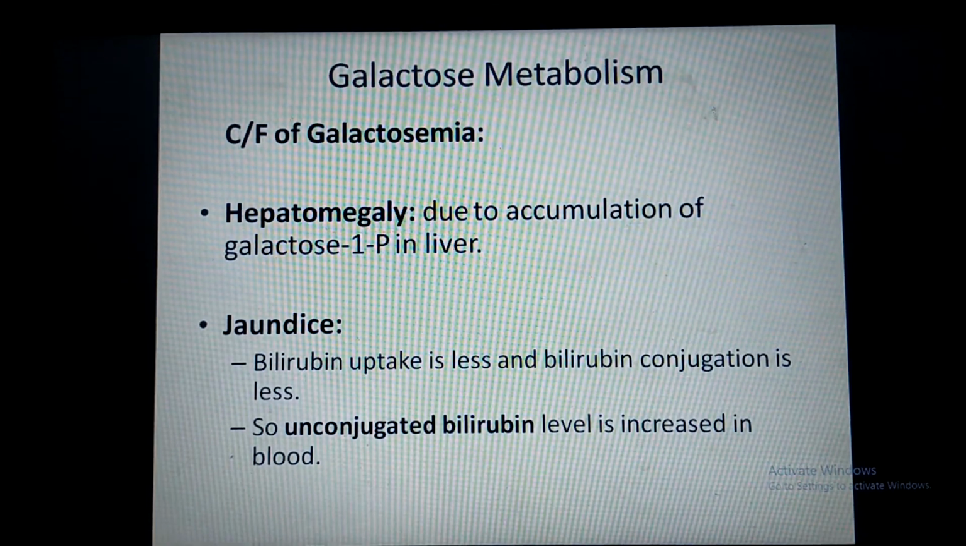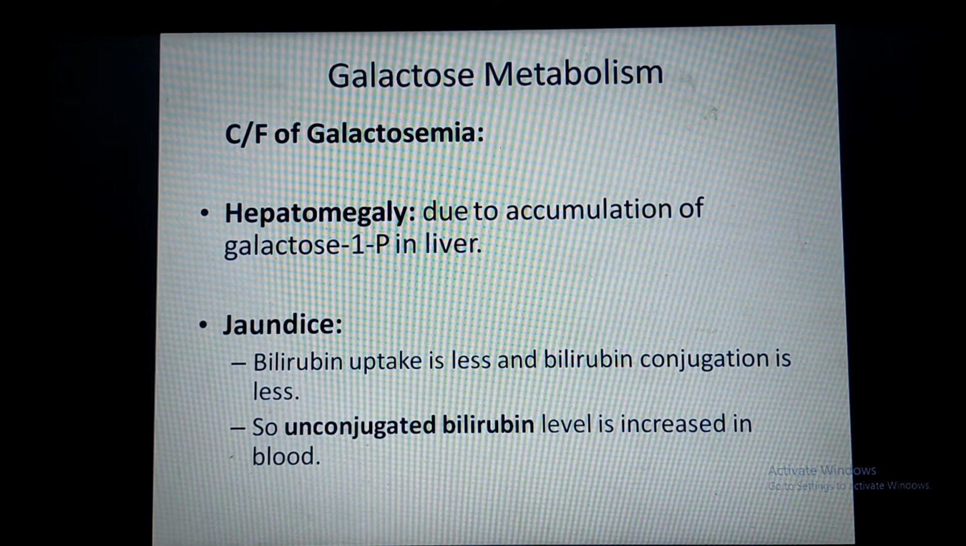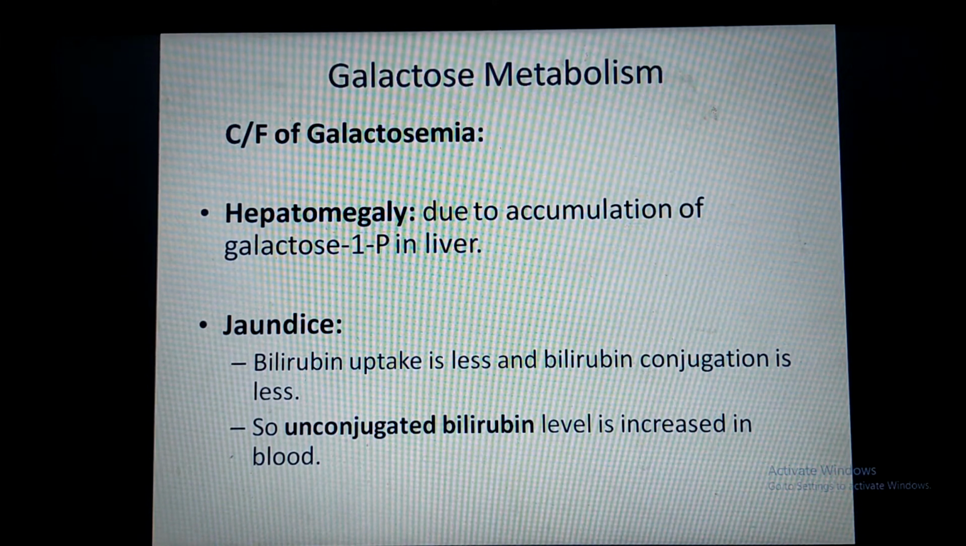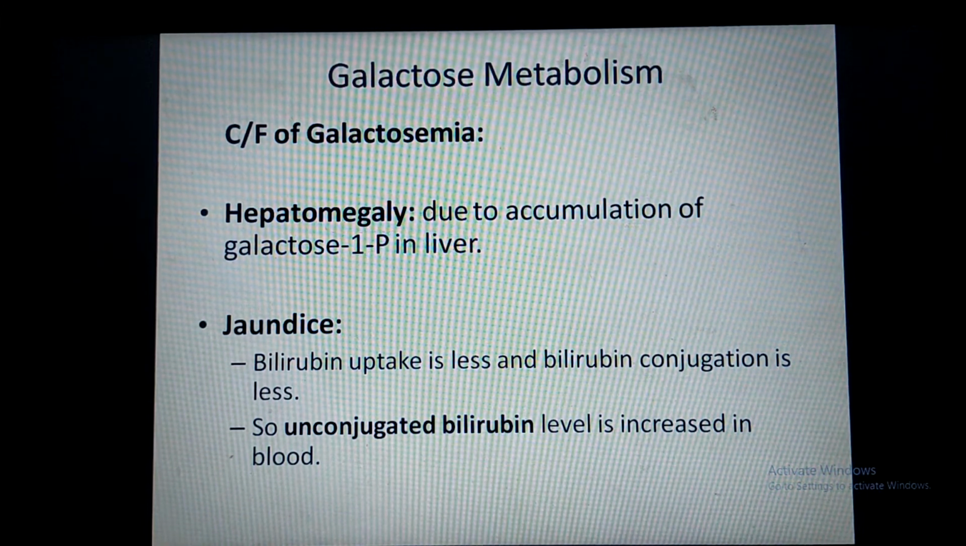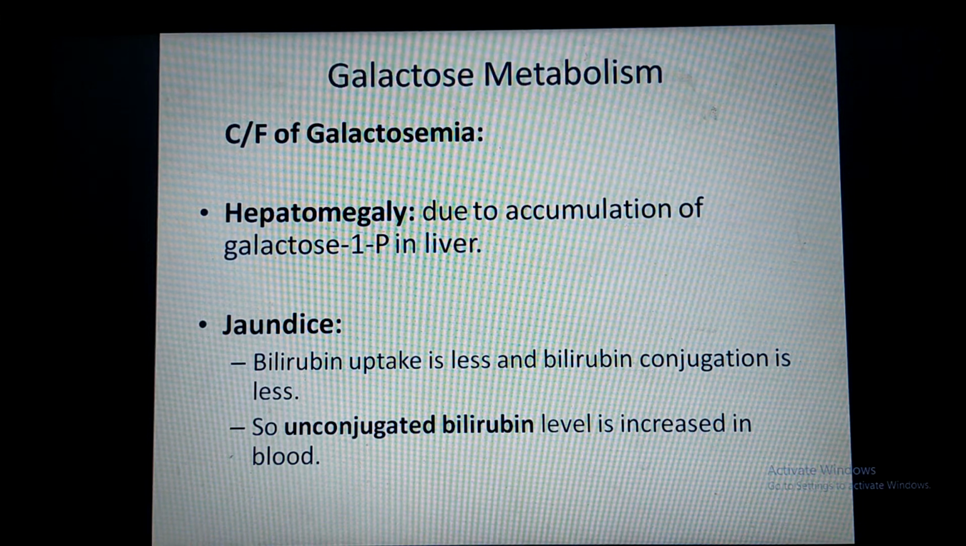Next clinical feature is hepatomegaly, that is enlargement of the liver. Again, galactose 1-phosphate gets accumulated in the liver and damages the liver. Jaundice is the next clinical feature, and it is mainly due to damage to the liver. When the liver is damaged, bilirubin uptake and its conjugation process is decreased. Therefore, unconjugated bilirubin level is increased in the blood, leading to jaundice.